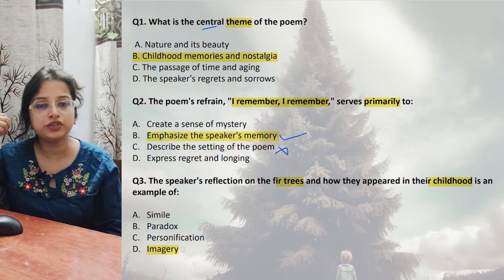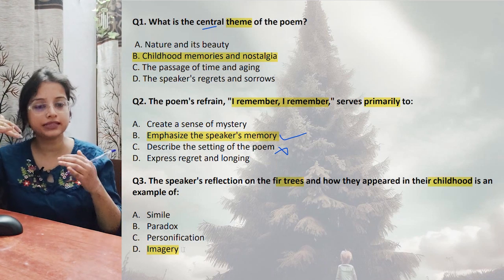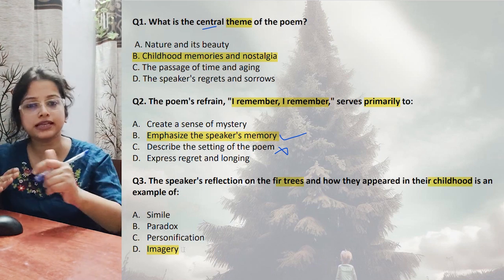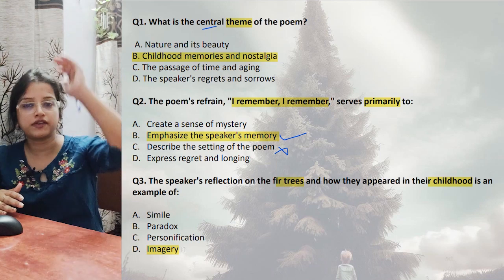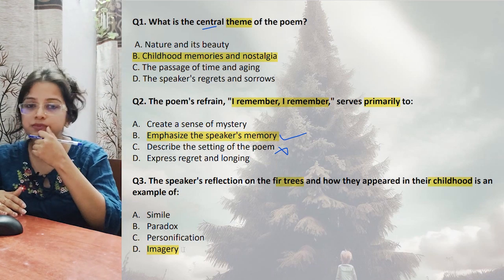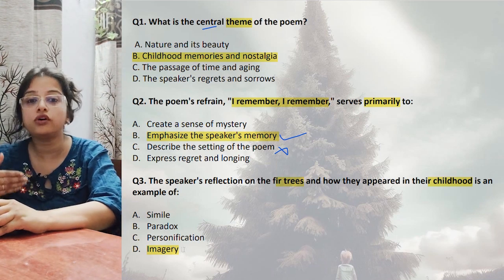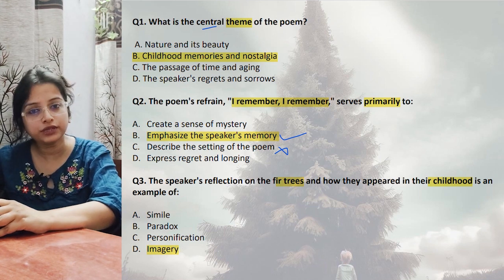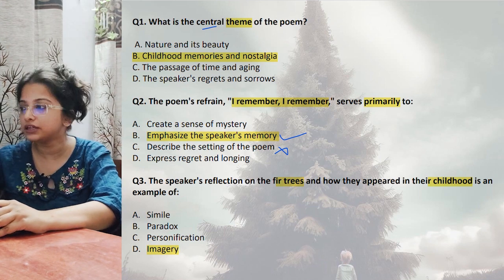How I prepared the picture? By imagining that he is a small boy who is standing, and he looks up and sees the huge trees which seem to touch heaven or the sky. So that becomes an image, or visual imagery, to be more particular. Let's move to the next page. These three, I believe, are clear to you.